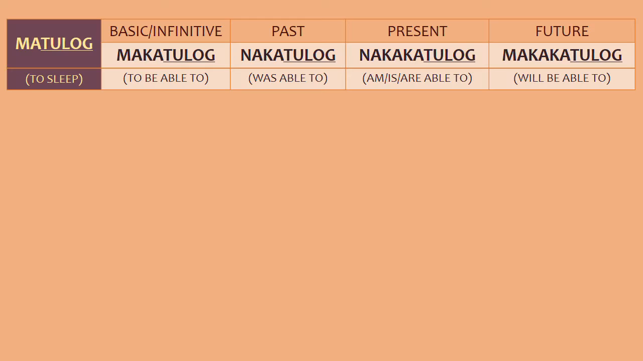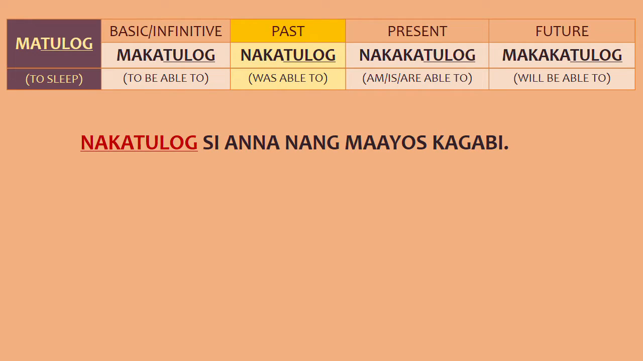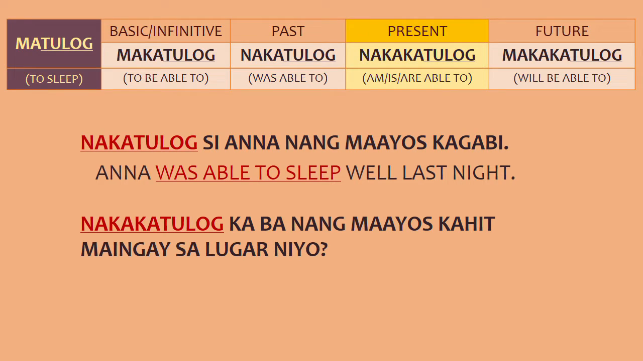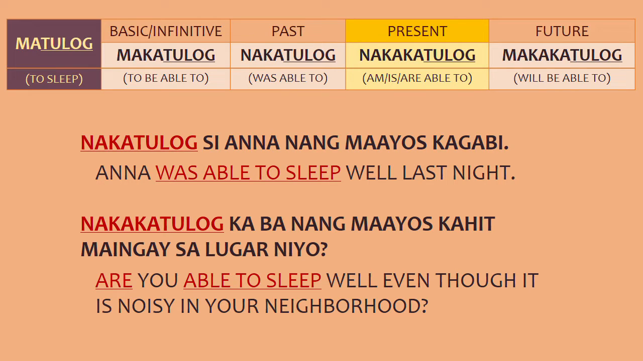Next one, let's use matulog. Nakatulog si Anna ng maayos kagabi. Anna was able to sleep well last night. Nakakatulog ka ba ng maayos kahit maingay sa lugar nyo? Are you able to sleep well even though it is noisy in your neighborhood? So lugar in English is place, but in this sentence, it is referring to your neighborhood or your area.